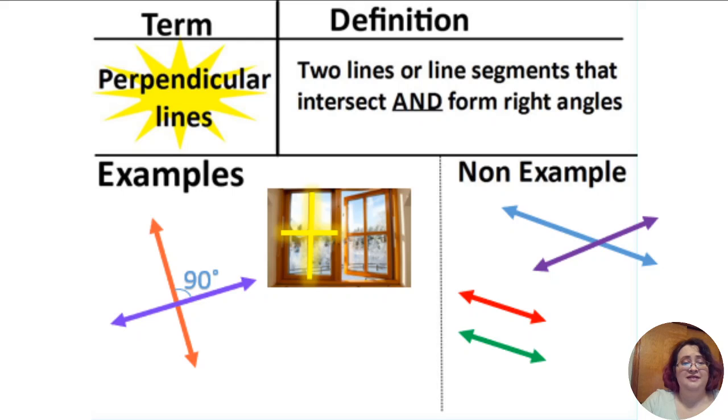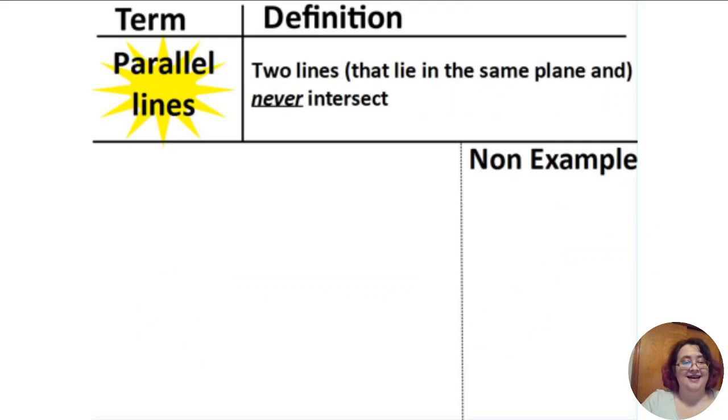All right, guys, we ready for our last vocabulary word? That's what I thought. All right, parallel lines. Two lines that lie in the same plane and never intersect. As far as in the same plane, we're not really going to get into that a whole lot right now, but two lines that never intersect. That means they've got the same slope. They do not intersect at any point in time. And if they were to continue on, they would never intersect.